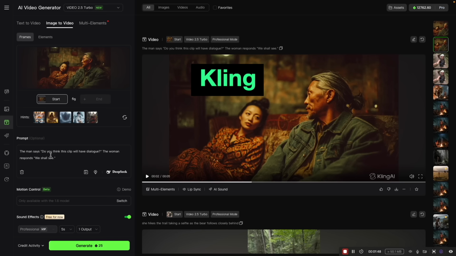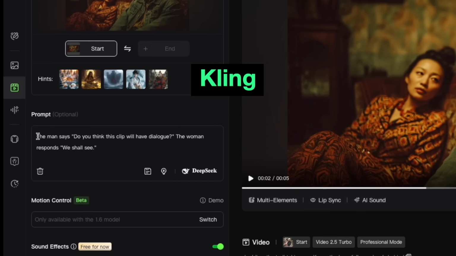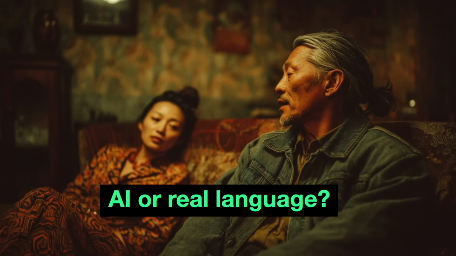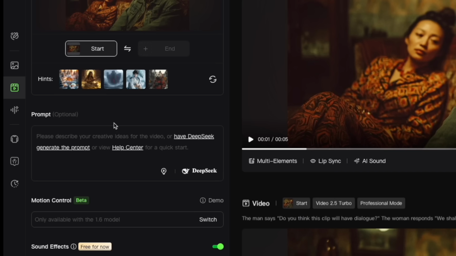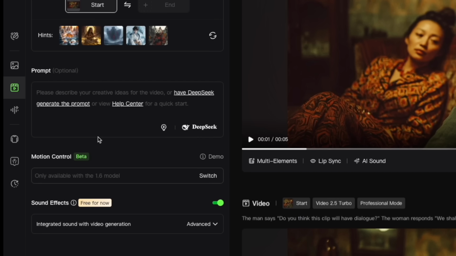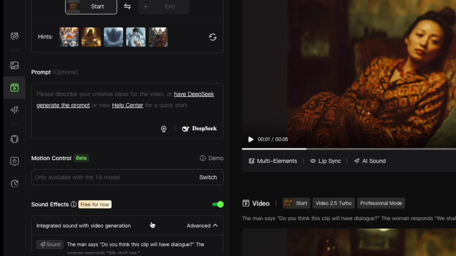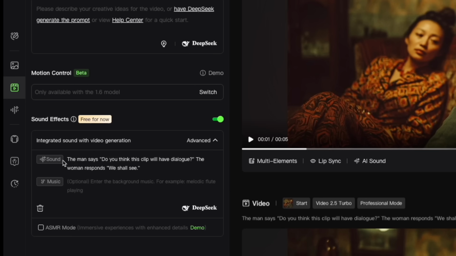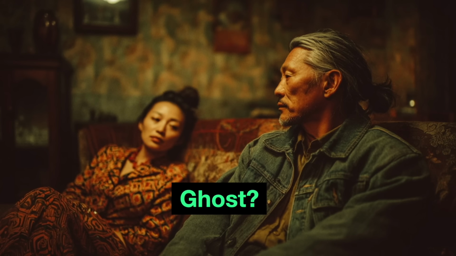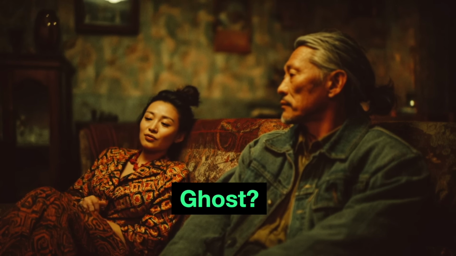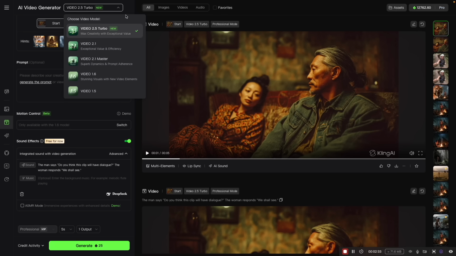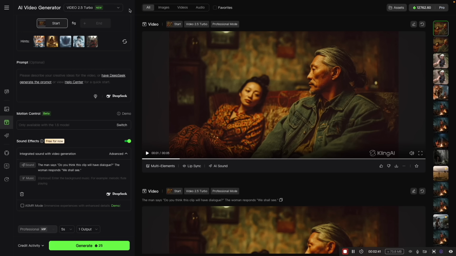I did try two different ways. So I tried it in the prompt itself over here. So I took it out of the prompt here and I put it down here in the advanced sound effects. And I thought, well, maybe if I put it in the sound, this will work. So unfortunately, Kling does not have the ability to do that yet. And I'm sure they'll release it like the day after I post this.